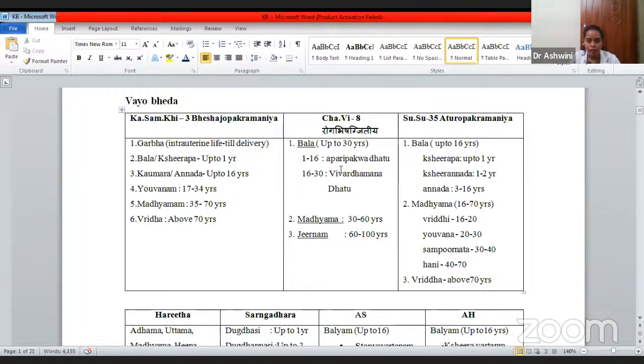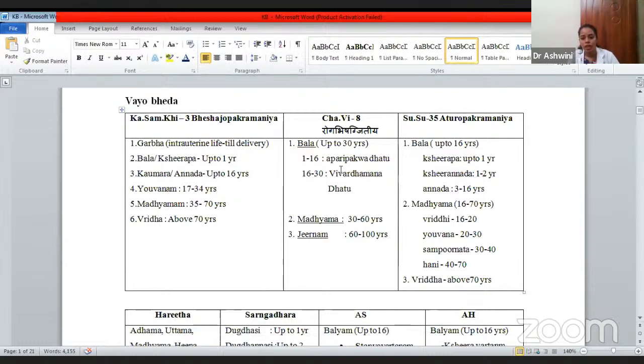He has further divided it into two. 1 to 16 years, he has told Aparipakva Dhatu. Aparipakva Dhatu means here all the organs or tissues will not be completely developed. That is why he has told Aparipakva Dhatu. 16 to 30 years he has told Vivardhamana Dhatu. Vivardhamana means all the dhatus have been completely developed and are at the optimum level. So 1 to 30 is Bala, Madhyama is 30 to 60 years, Jeerna is 60 to 100 years. This is according to Charaka.